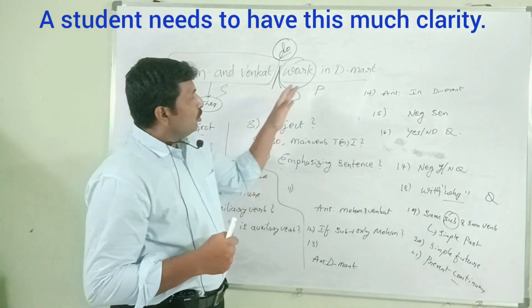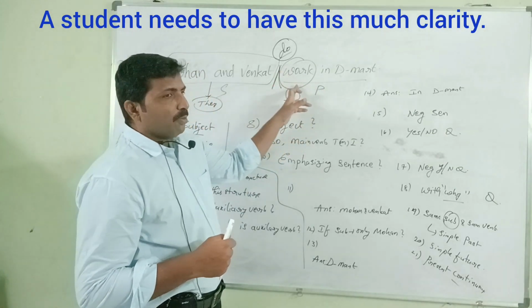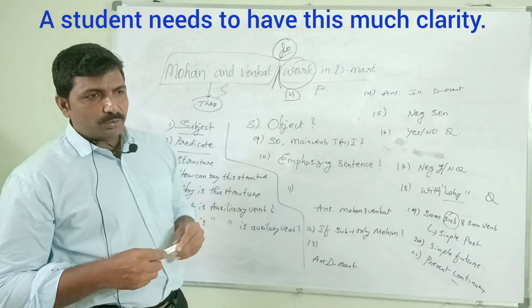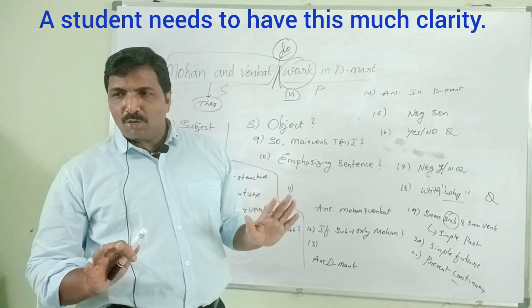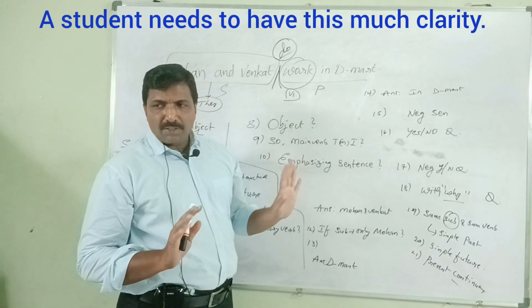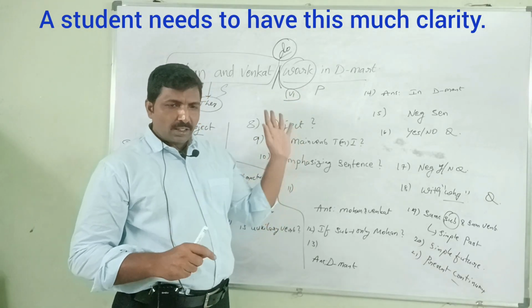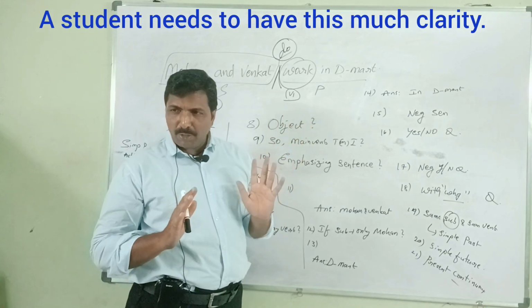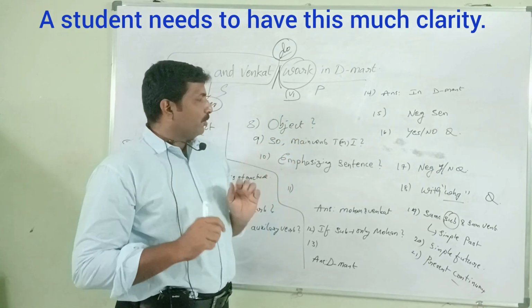Because there is no object, is the main verb transitive or intransitive? Intransitive. Whenever there is no object in the sentence, the main verb is known to be intransitive.